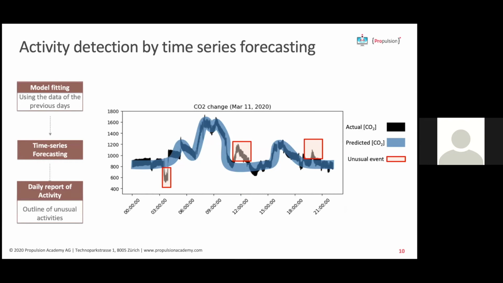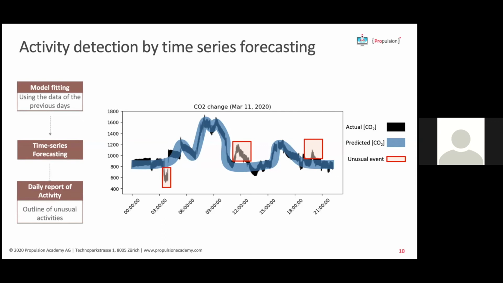Last method is anomaly detection. To determine unusual activity, we customized a strategy based on time series forecasting developed by Facebook. We took advantage of the continuous recording of CO2 from Caru's sensor to model the activity pattern of residents. The model is then optimized and used to predict how the activity pattern of today should be. The predicted pattern from the model is shown in blue in the graph. By comparing the predicted results with the latest measurements, we detected how often and when a resident had an unusual activity. Unusual activity here is detected in red in the graph.